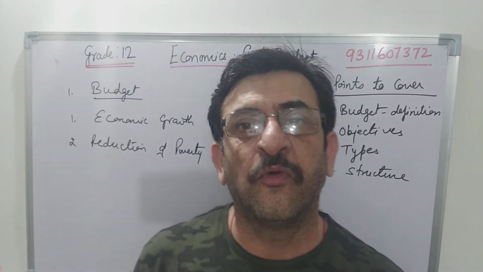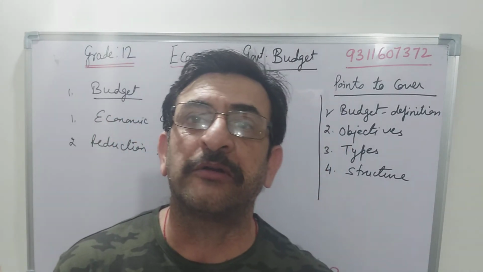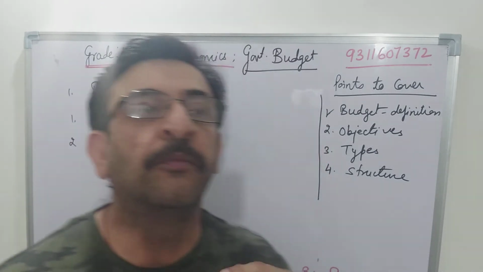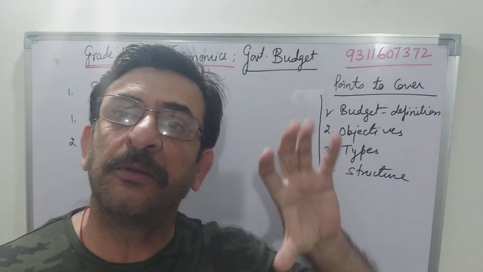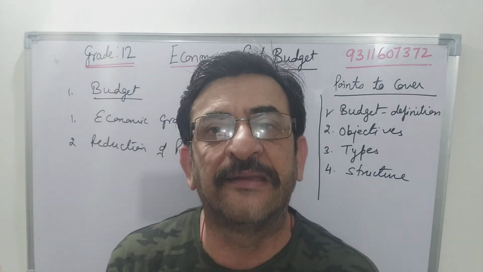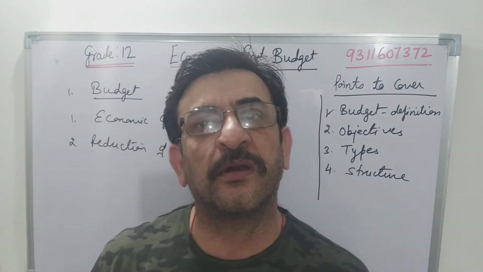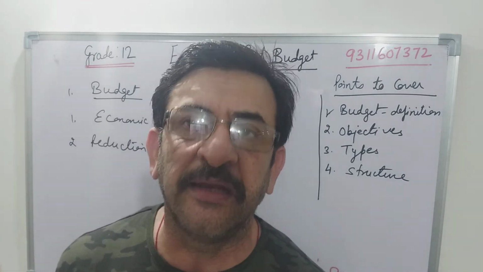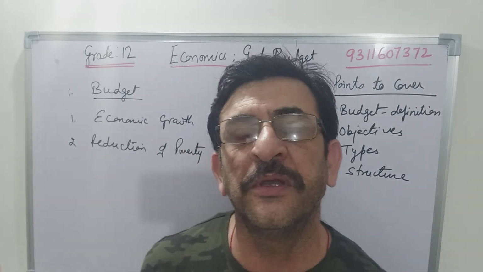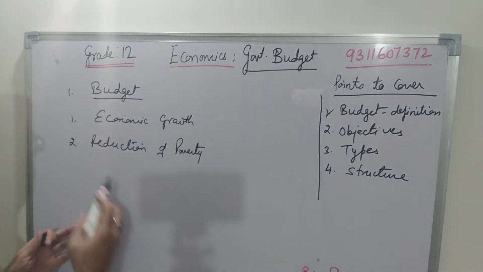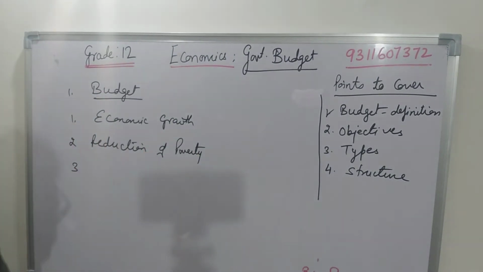So the government wants to remove poverty by providing lots of employment opportunities, and also by imposing more taxes on the rich class people and using that money in giving aids and subsidies to the poor or vulnerable classes, those who are living in very backward areas and need real financial help from the government. So they are upgrading that section of society. The main aim of this budget is to reduce poverty in the society.